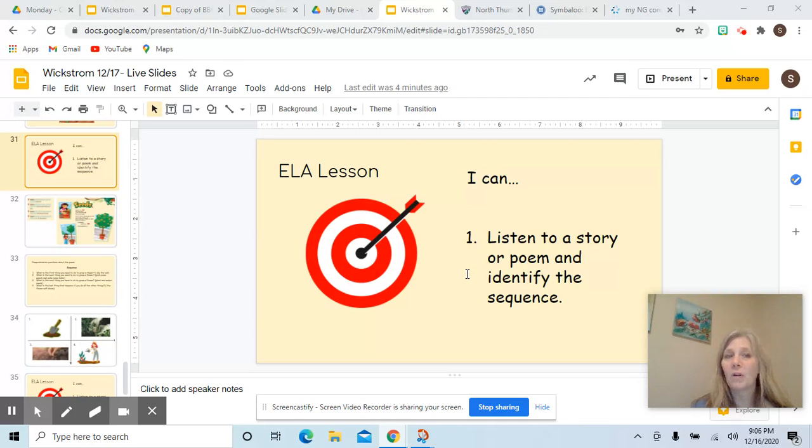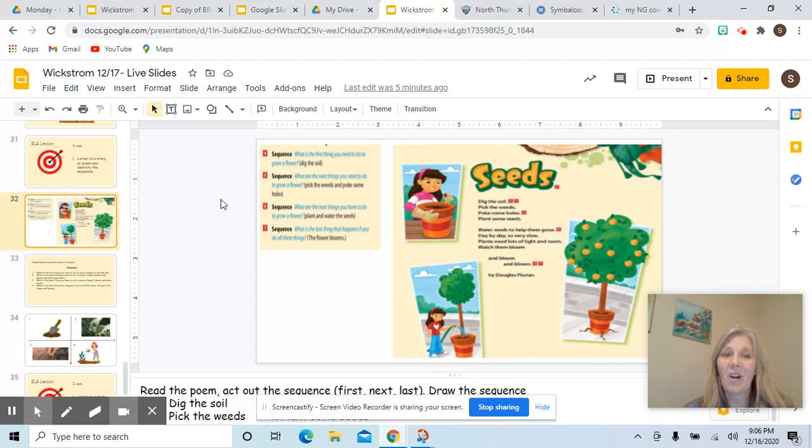Now, poems are shorter than stories. Sometimes they rhyme. This poem is about seeds and how to take care of seeds and grow seeds. So I'm going to read this to you and see if you can listen for the sequence. All right, so here we go. The title is called Seeds. I'm going to do motions when I read it, and I'm going to read it twice. So I'll do motions, and when I read it again, see if you can do the motions with me. It'll help you remember the sequence.